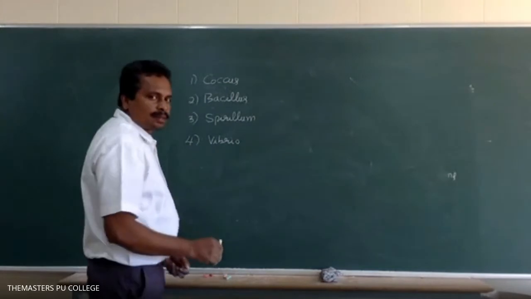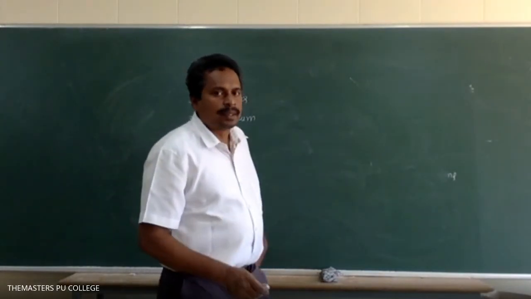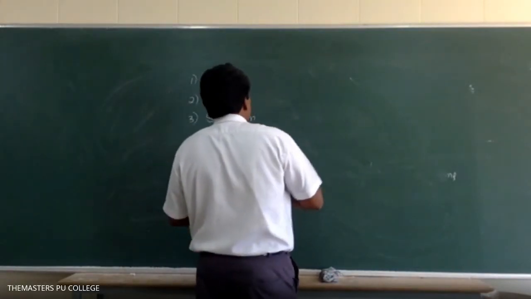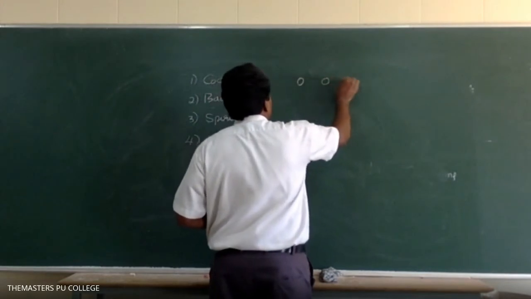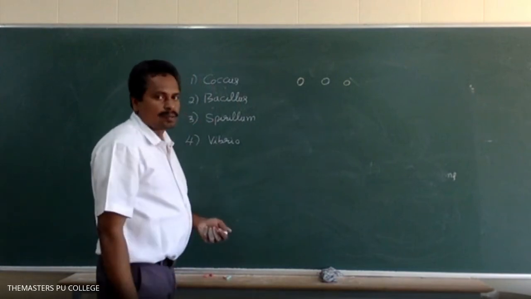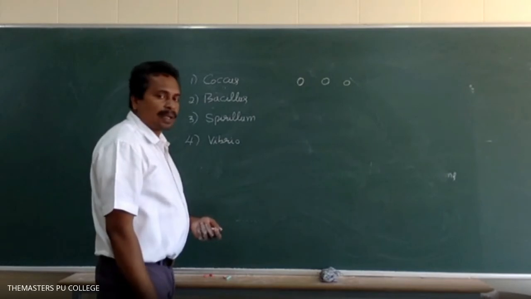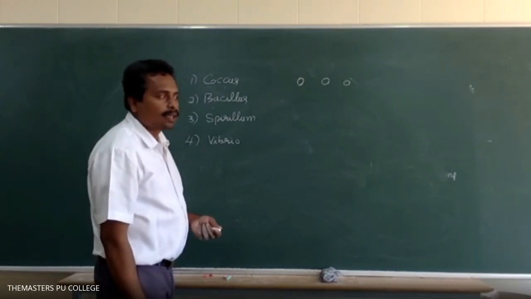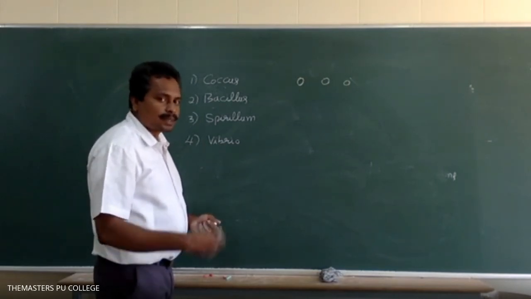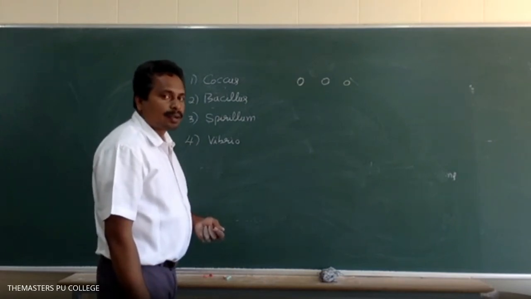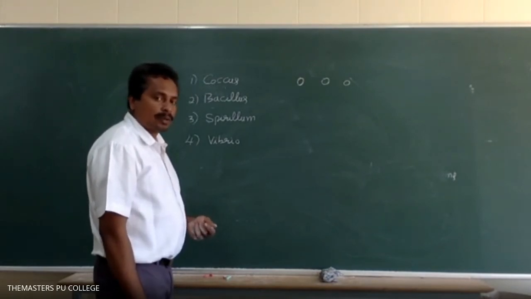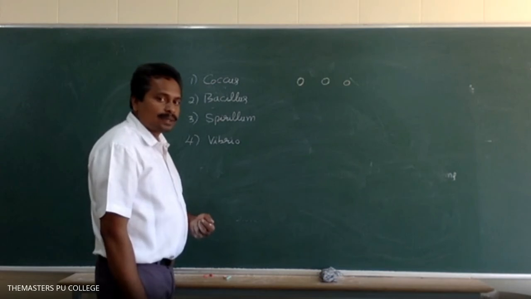What is the shape of coccus? Do you remember the spherical shape of coccus bacteria? Right, the spherical shaped bacteria are known as cocci. Coccus is singular, cocci is plural. The spherical shaped bacterium is known as coccus.